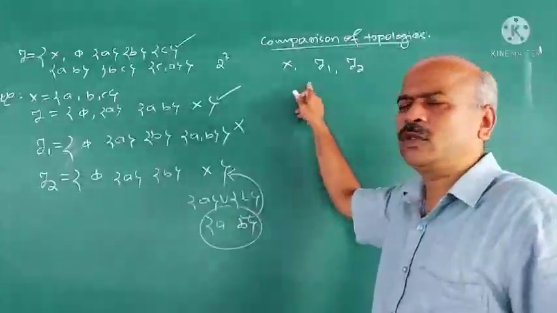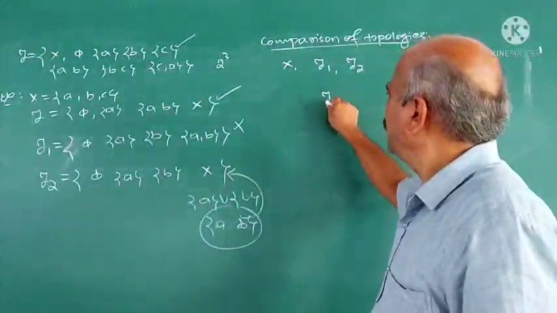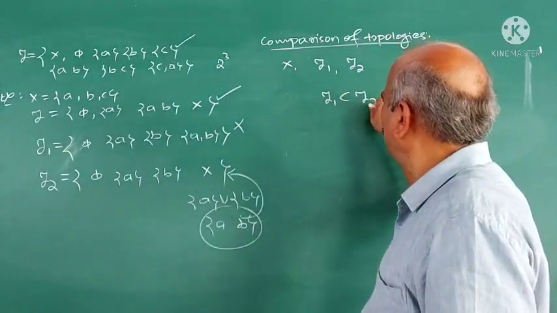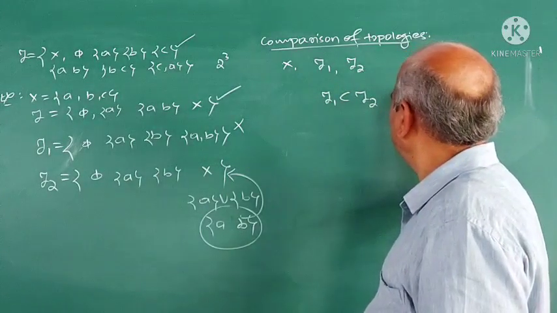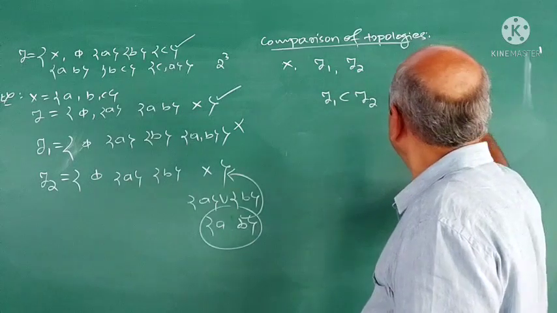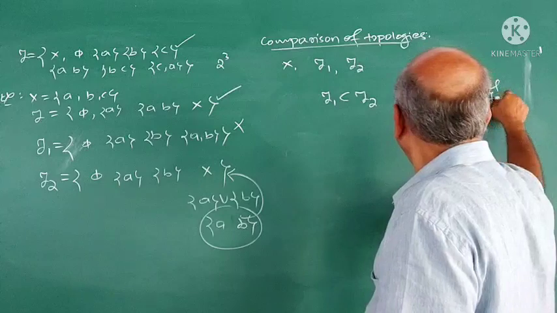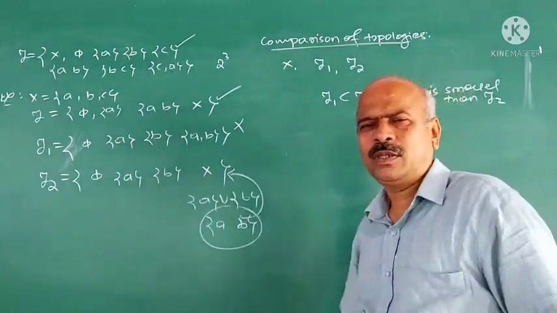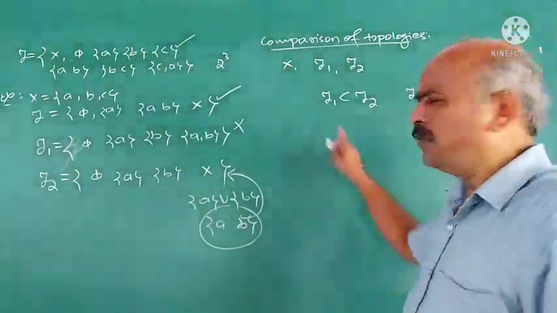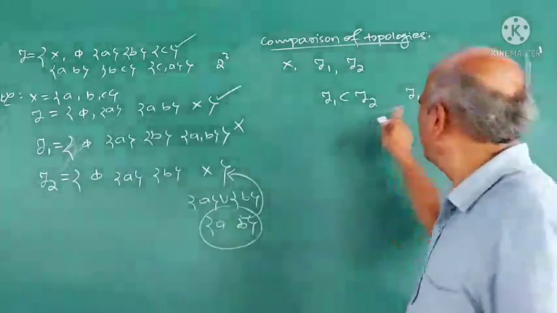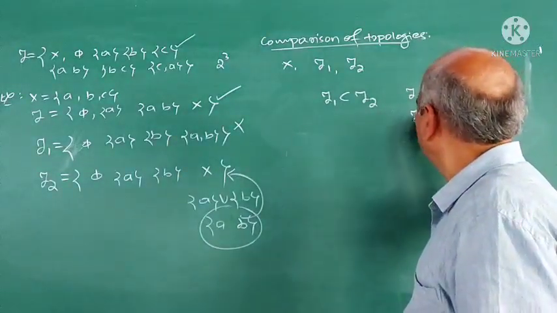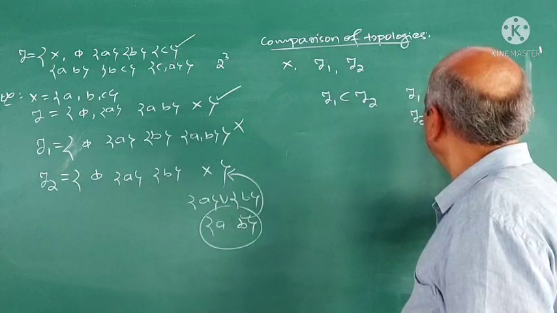Suppose there are two topologies, tau 1 and tau 2. And if tau 1 is contained in tau 2, then we say that tau 1 is smaller than tau 2. Let me give the example. First understand the definition. If tau 1 is contained in tau 2, then we say that tau 1 is smaller than tau 2 or tau 2 is greater than tau 1.